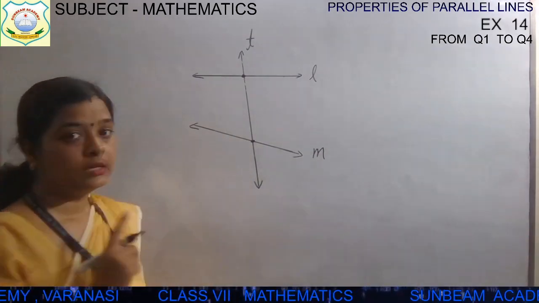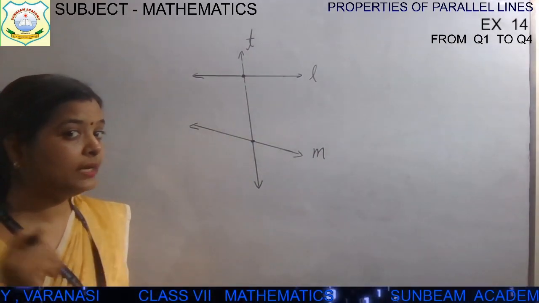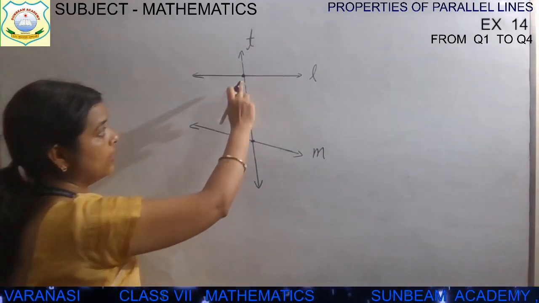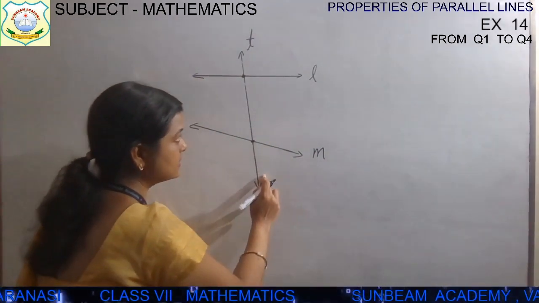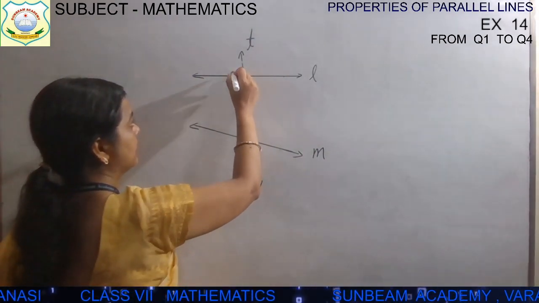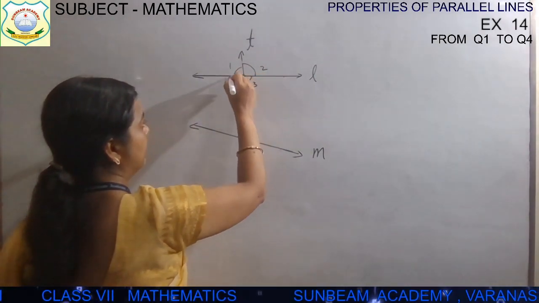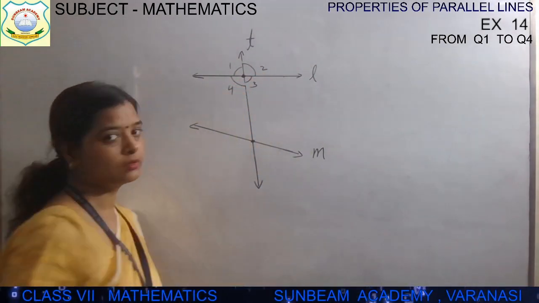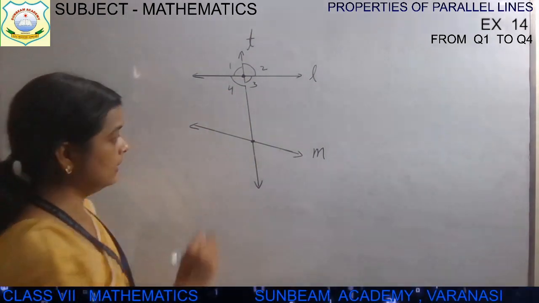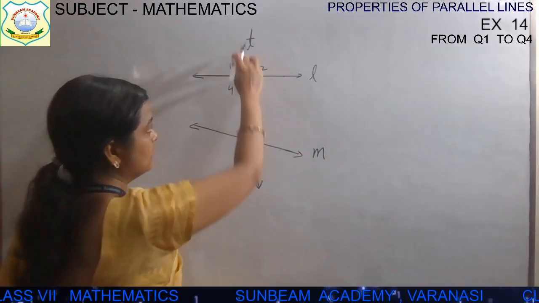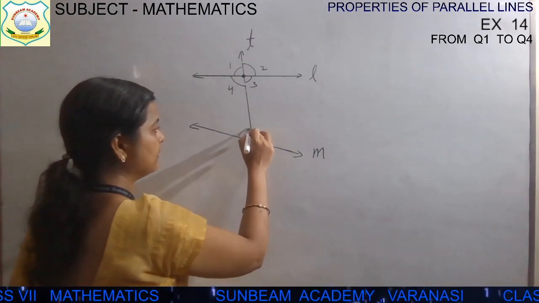Now, let's see how many angles it will make. At this point, the transversal line will make 4 angles. Angle 1, angle 2, angle 3 and angle 4. In the same way, at this point, the transversal line will make another 4 angles.